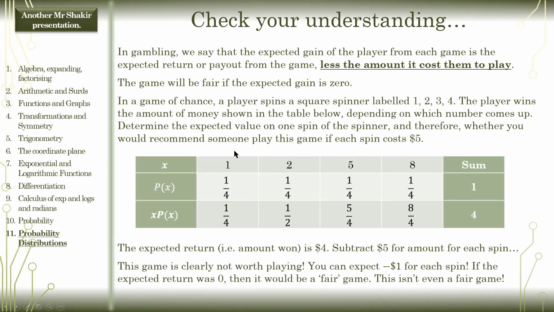So I guess you can write it like this. You can get 1, 2, 3, 4, and this is how much you win. Winning amount is you can win $1, $2, $5, or $8. Any questions so far? And the probability that you will get each of those is 1/4, and then the expected value multiplied down. Expected value is $4. So you can expect to win $4.